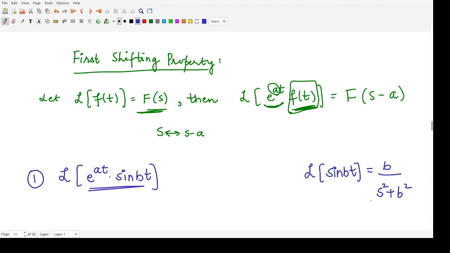You will just replace this s with s minus a. What is this a? A is the quantity that is given here. So the final answer is b, there is no change in b because there is no s, and in place of s we write s minus a whole square plus b square.